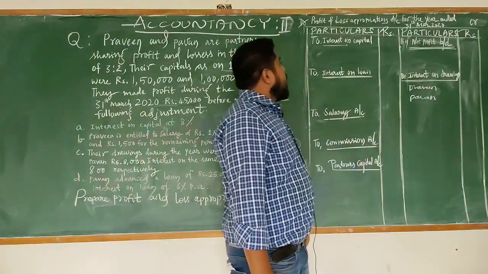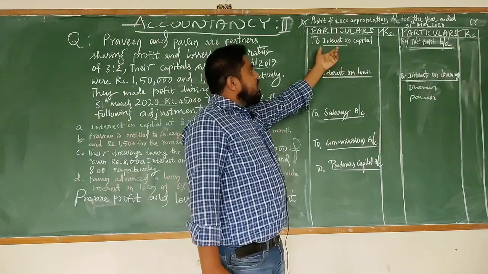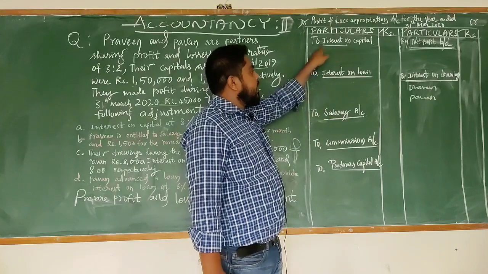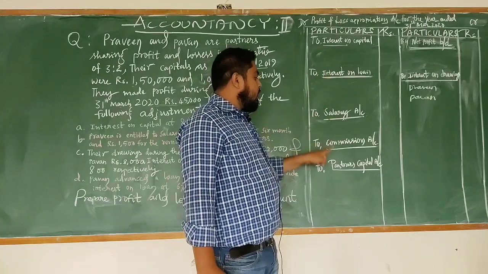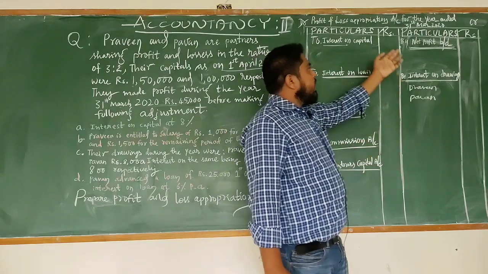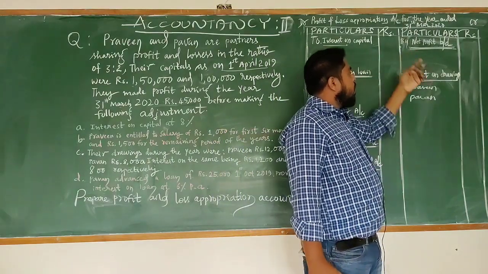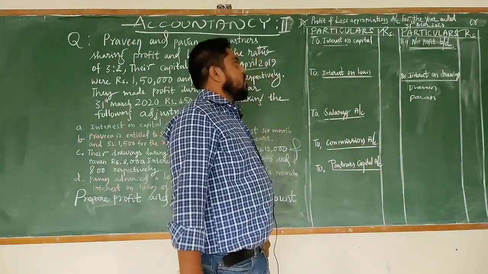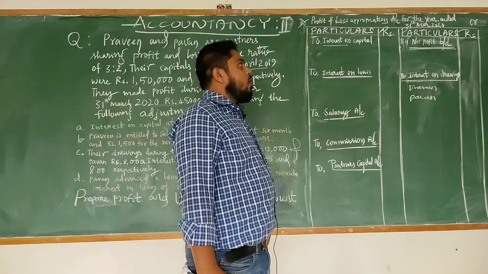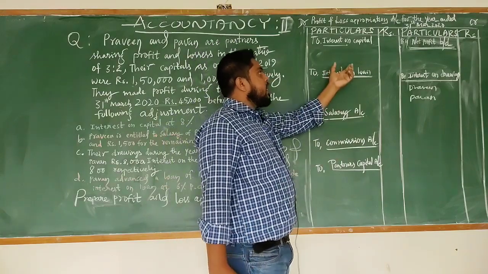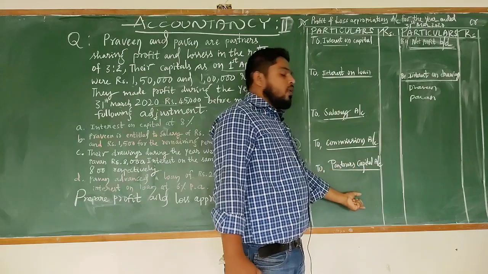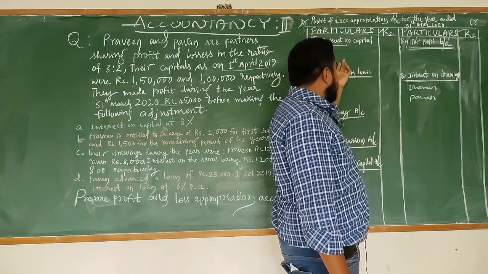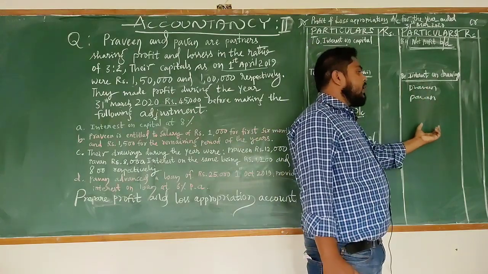Now, as per the format, on the debit side we have to record expenses and losses. These are the expenses: interest on capital, interest on loan, salary, commission. Now on the credit side: net profit brought down, interest on drawings. So these are incomes here. The profit and loss appropriation account is prepared at the year end to ascertain the remaining profit of the partnership firm. Now, I will explain to you about the expenses and losses and incomes and gains.